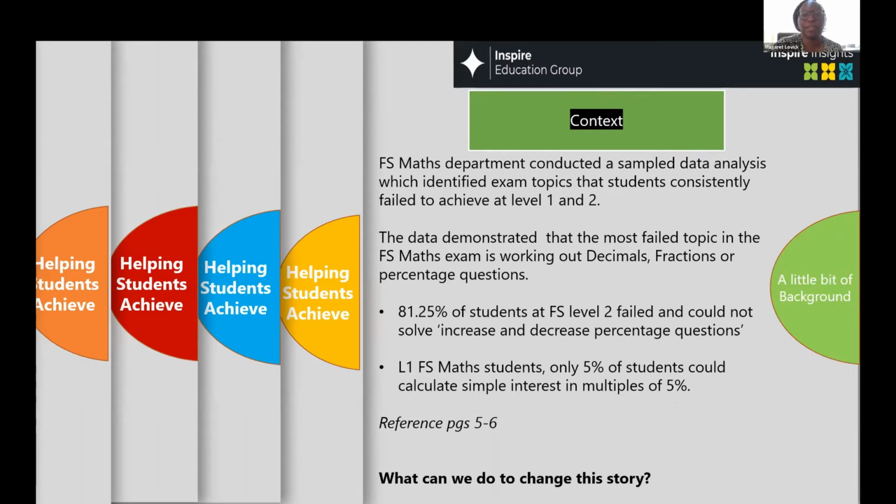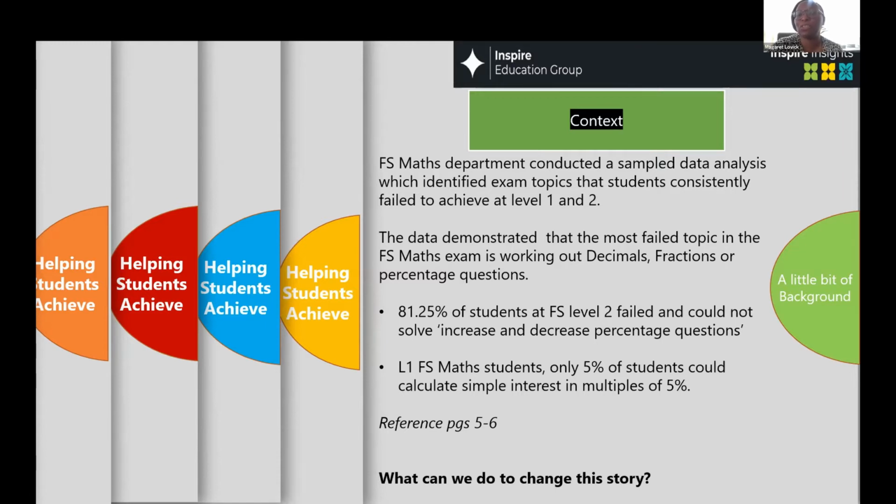Now, the functional skills maths department during the lockdown conducted a sample data analysis which identified exam topics that students consistently failed to achieve at level 1 and level 2. So what I mean by that is that we sampled about, I think, 20 students at level 2 and 20 students at level 1.